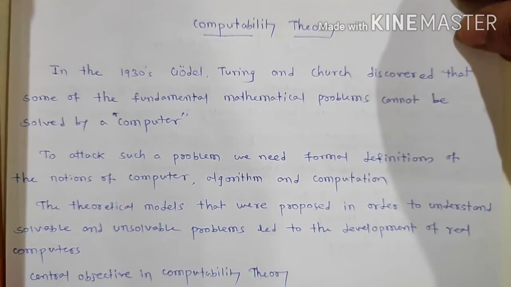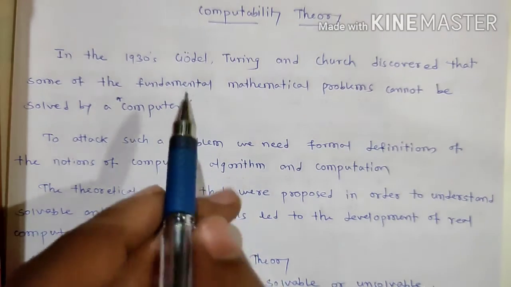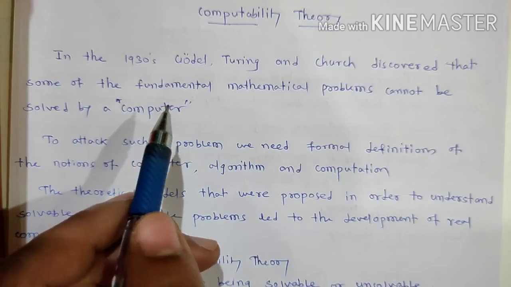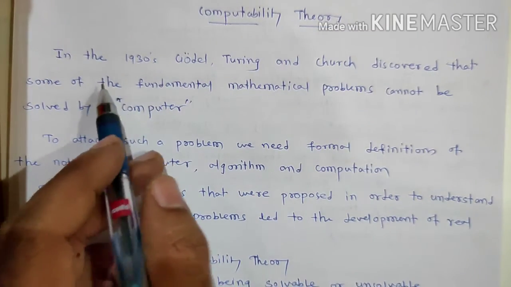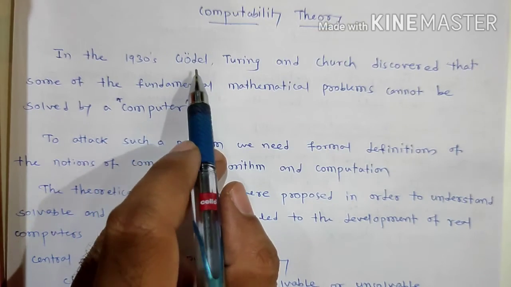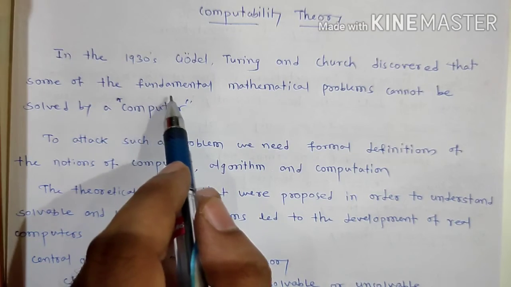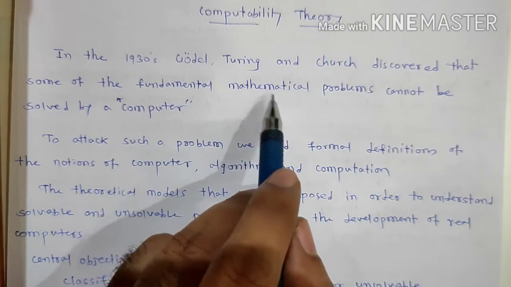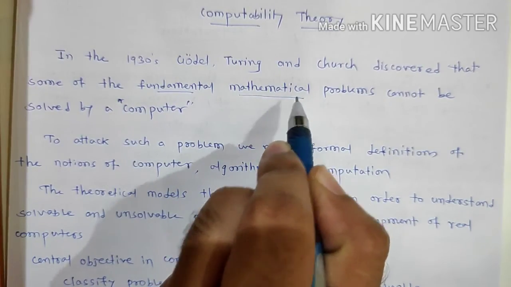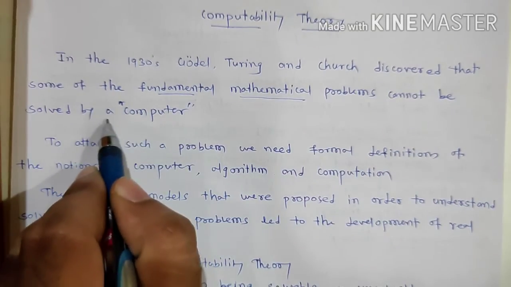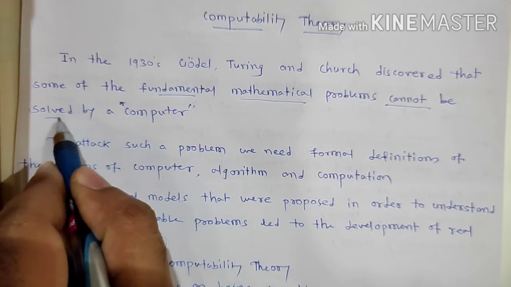Next is computability theory. In the 1930s, the scientists Gödel, Turing and Church discovered that some fundamental mathematical problems cannot be solved by a computer.